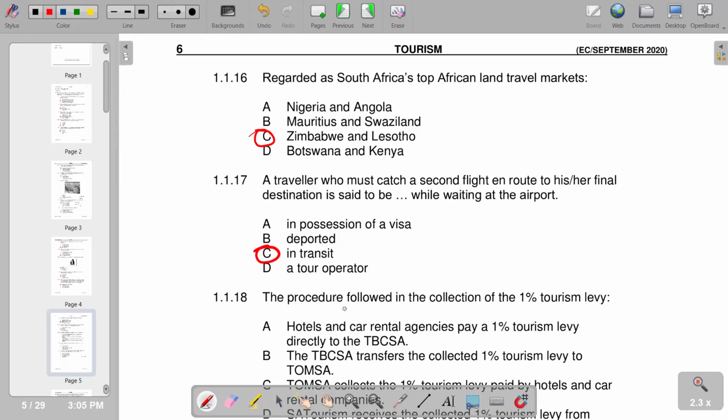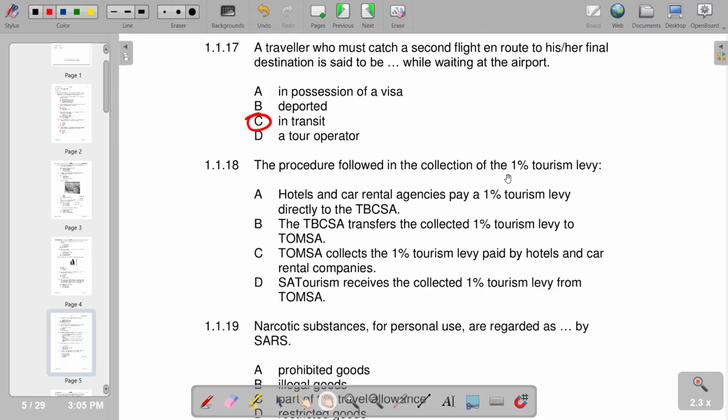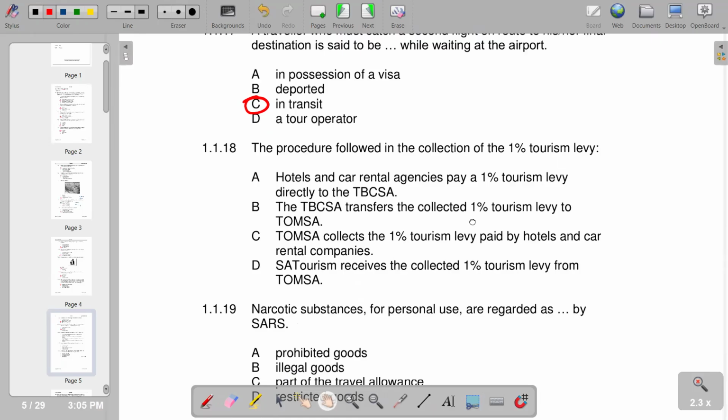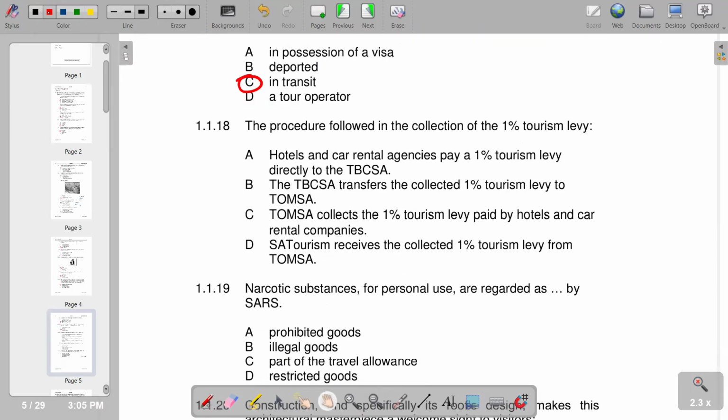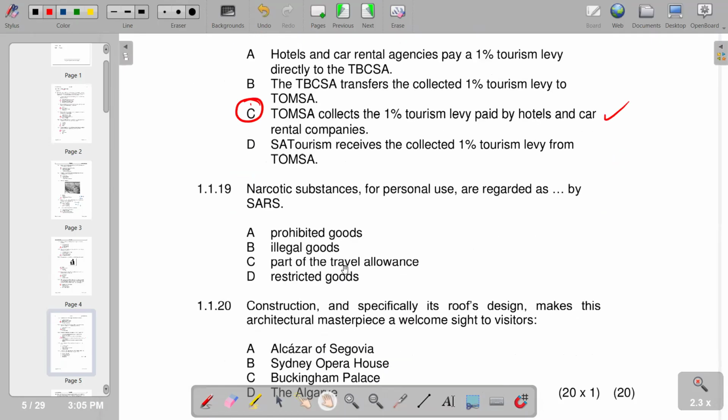Number 18, the procedure followed in the collection of the 1% tourism levy. TOMSA collects the 1% tourism levy paid by hotels and the car rental companies. So C is the correct response. And number 19, narcotic substances for personal use are regarded as dash by SARS are prohibited goods. So we have A.